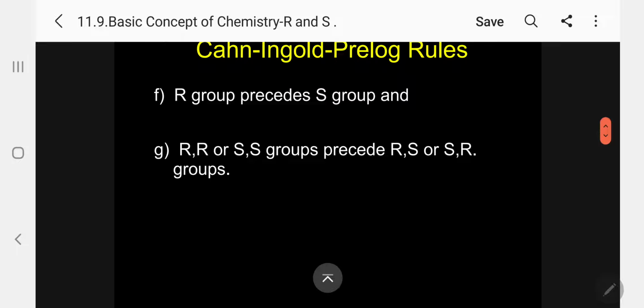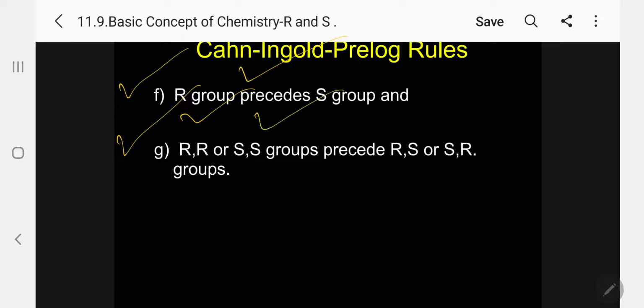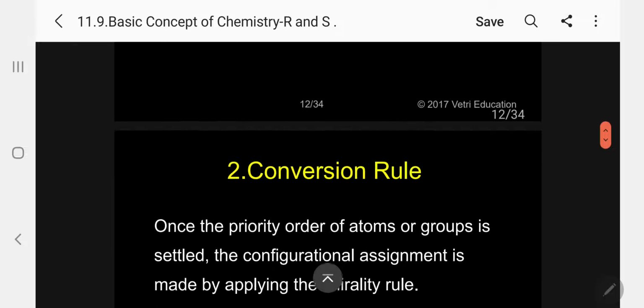Then F. Suppose we are looking at one asymmetric carbon, and the neighboring carbon atoms are also asymmetric. In that case, one neighbor is R, another is S. What can we have? The Cahn-Ingold-Prelog rule says R group precedes S group. R group precedes S group. In the same way, G, RR or SS groups precede RS or SR groups. Please follow. We have to keep this in mind.